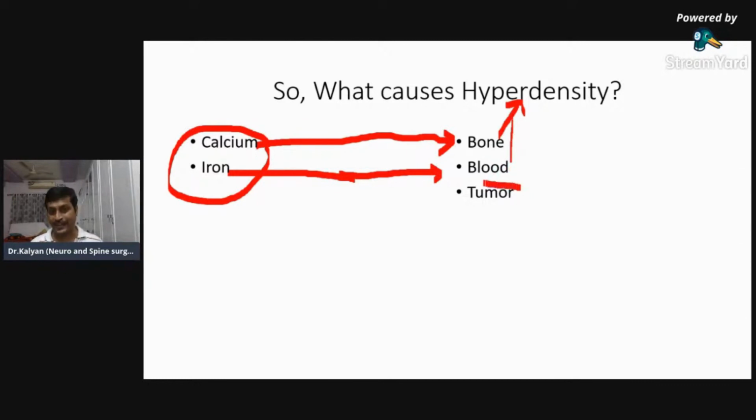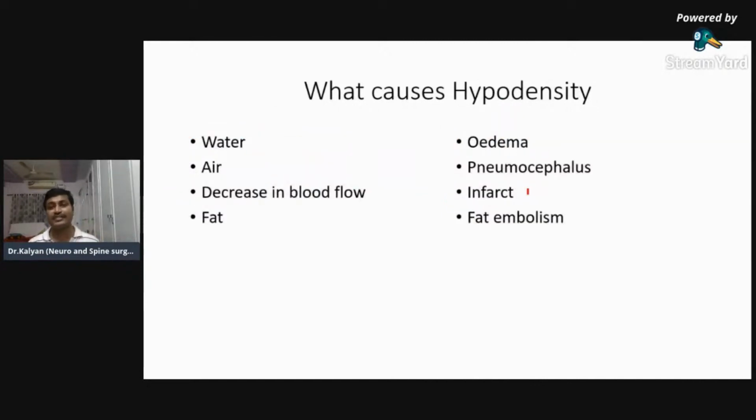Some tumors are hyperdense because they either contain calcium or iron or more number of cells. We call them hypercellular. When the cells are tightly packed into a tumor, it may appear hyperdense. So whenever you see hyperdensity, you think only of these three things: either bone because of calcium, blood because of iron, or a tumor which may either contain calcium or be hypercellular. Similarly, what causes hypodensity?